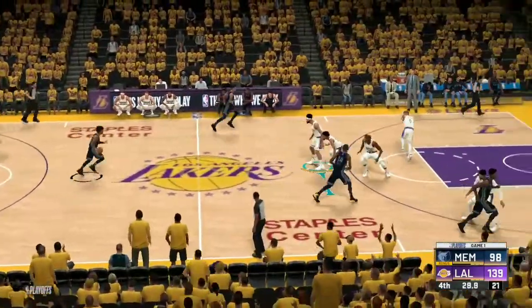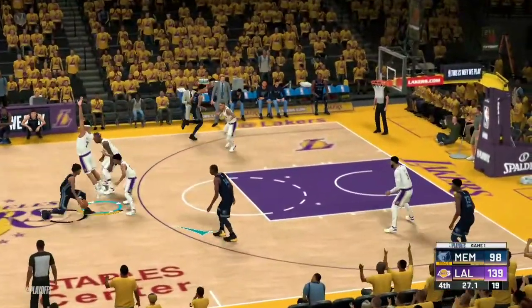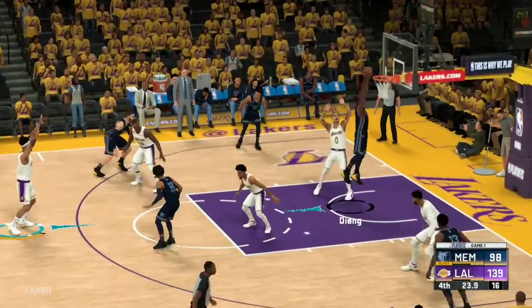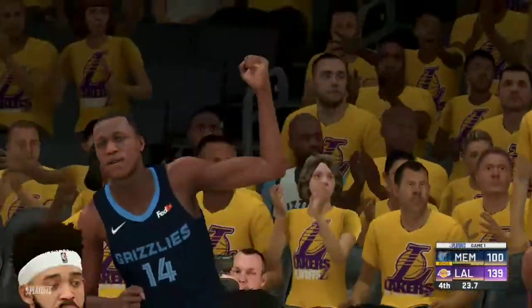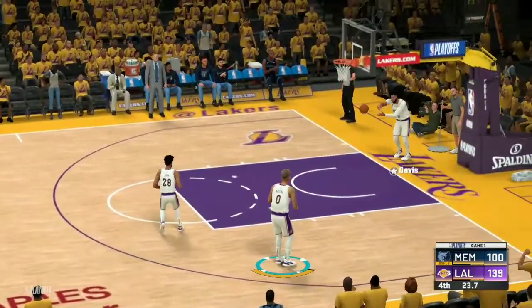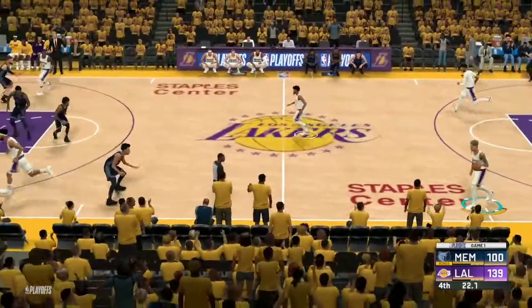Okay, so again Ja Morant has the ball. Triple team here, looks like. Okay, so Georgie Dang, good pass from Ja Morant, and he makes that one. Okay, so after this game, this is the last game of the first round, so that would do it for the first round of the playoffs.